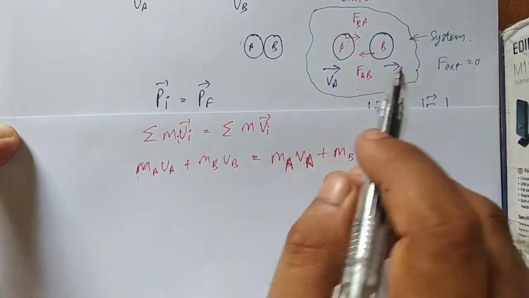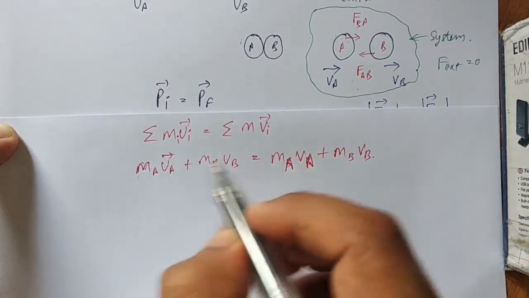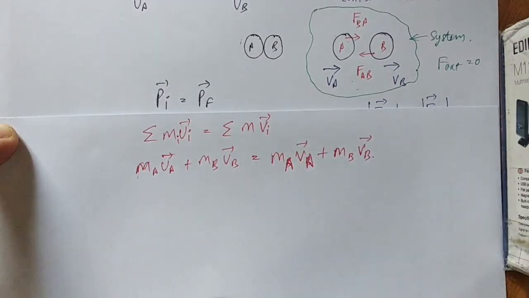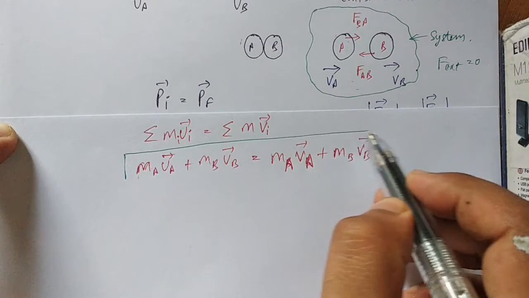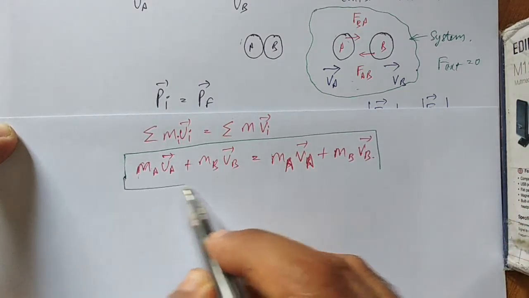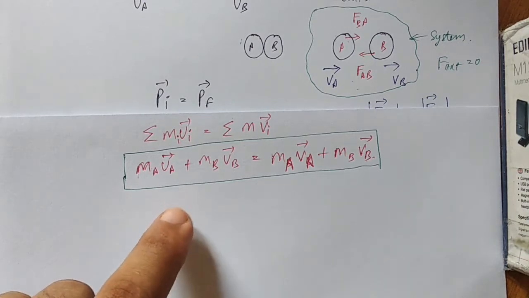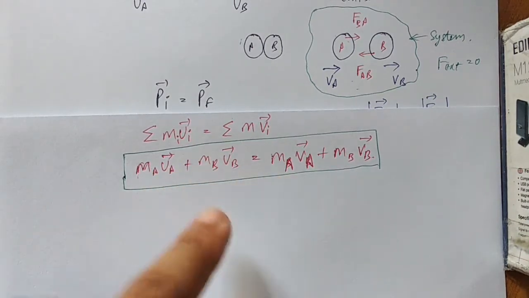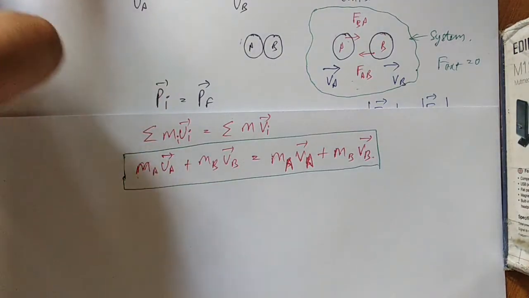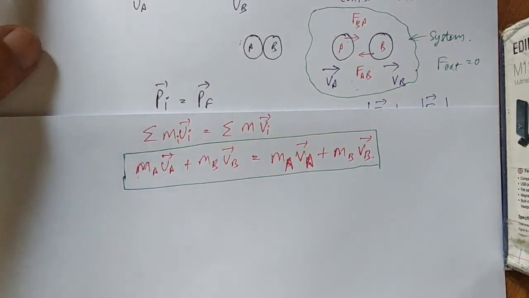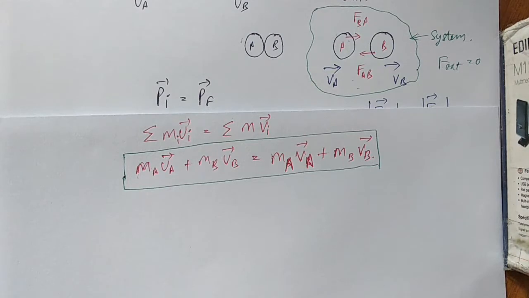This is a very important equation which can be used in case of impact collision, and can be used to evaluate the velocities when there is an impact collision in a system.